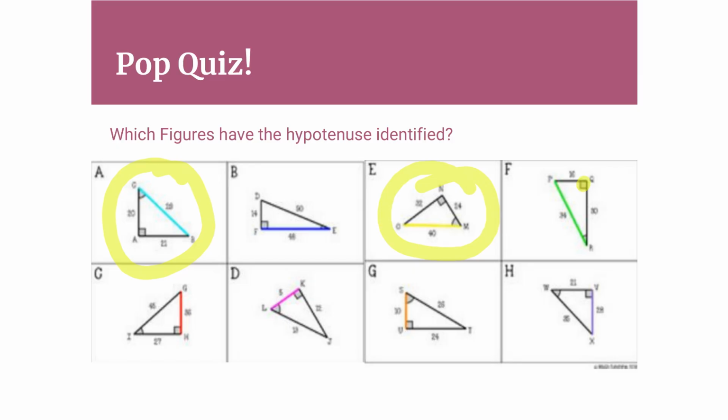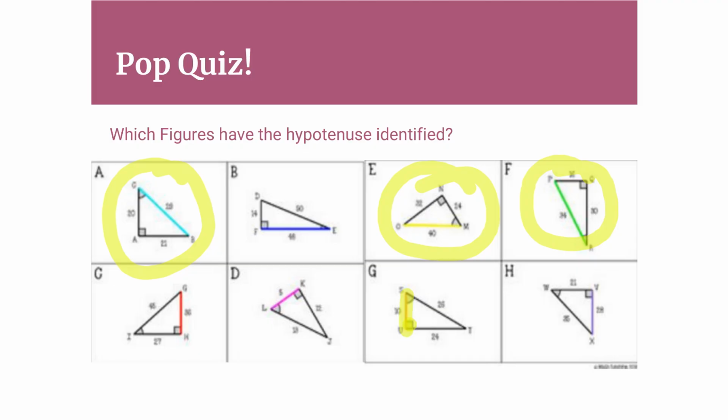Letter F, there's our 90. Directly across from it is the line, and that's the one that's colored in. So we can say that that is also the hypotenuse being indicated. Next one, got the 90 degrees, but across from it is not highlighted. That one's adjacent, so that is not the hypotenuse. Same thing here, we've got across from it, but what's across is not highlighted. This one's adjacent, so clearly that is not the hypotenuse.